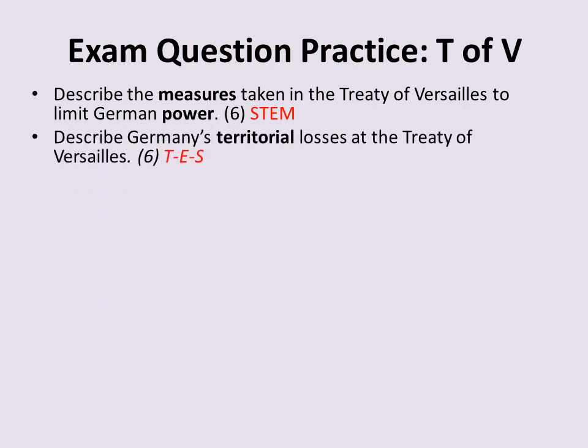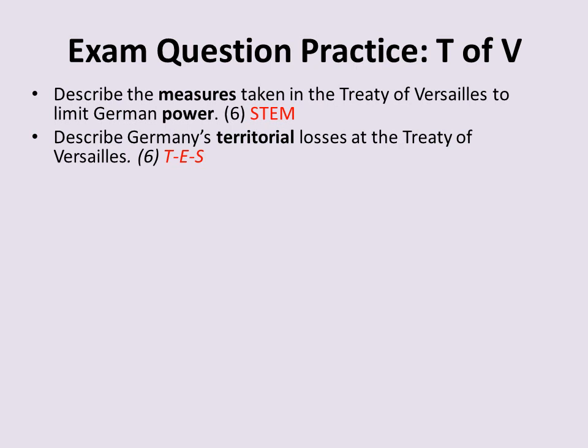Here is another example of a 6-marker. Here, it's describe Germany's territorial losses at the Treaty of Versailles. Now, you may have a little panic and think, a whole 6 marks on the territorial losses? I can't write 3 paragraphs about that. I've only learnt so much information. Well, this is where you can be really clever, because you just essentially work it towards what you do know, but still focused on the question.